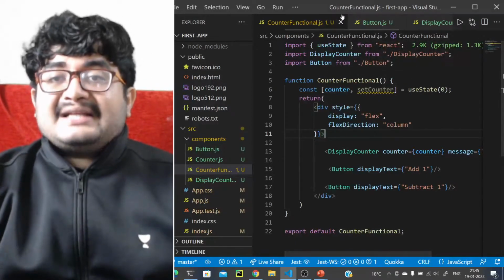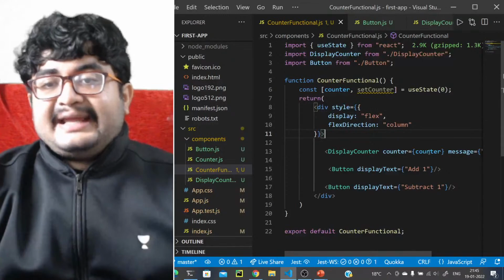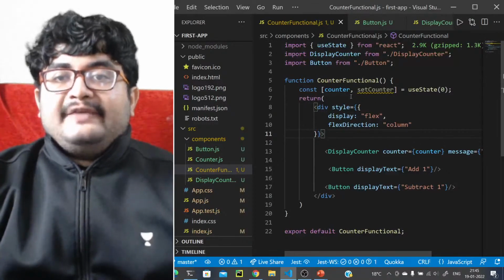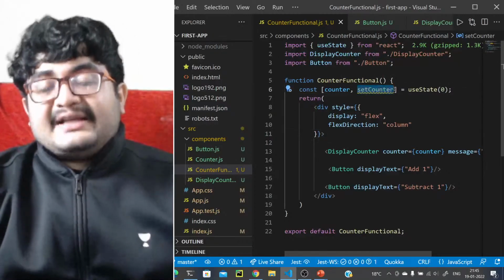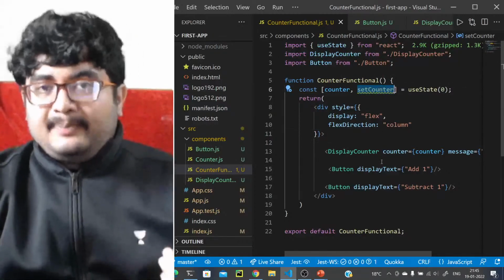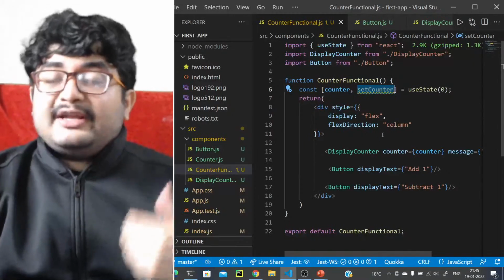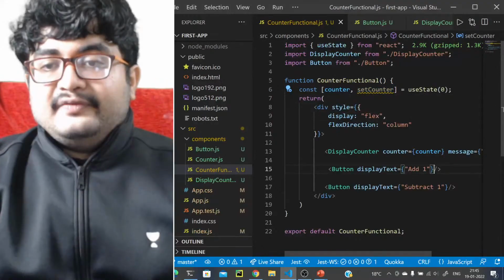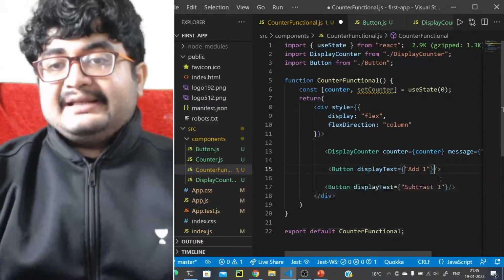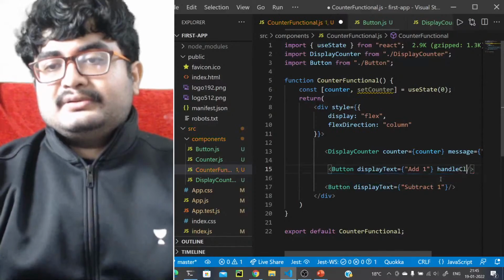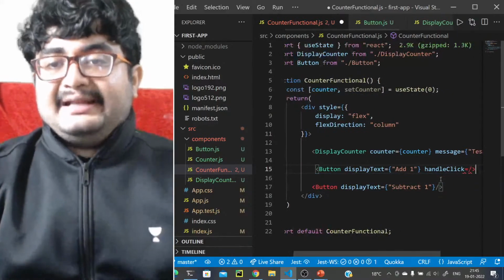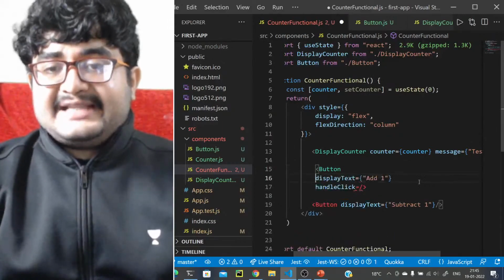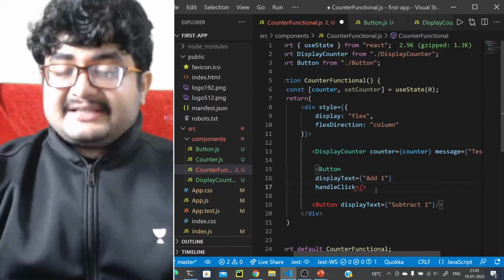Now how do we pass the data? Obviously we can pass the data like this, counter is counter, but how do we update the data? We can also pass a function here. In props, not only can we pass values, we can also pass functions. So let's call it handle click. We can pass a function called handle click like this. Display text is add one. We can pass a function as a prop as well.